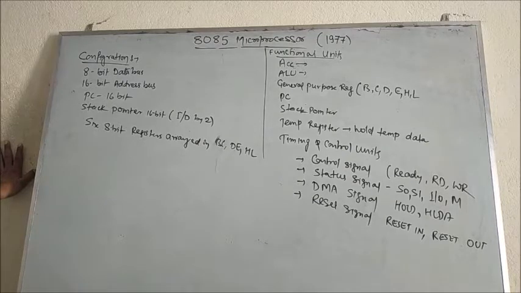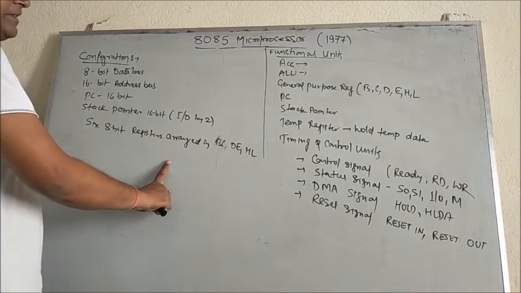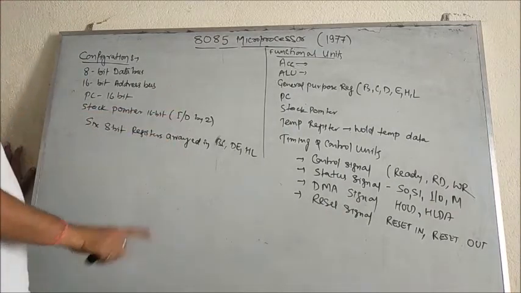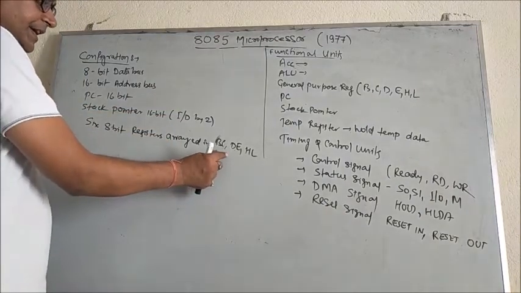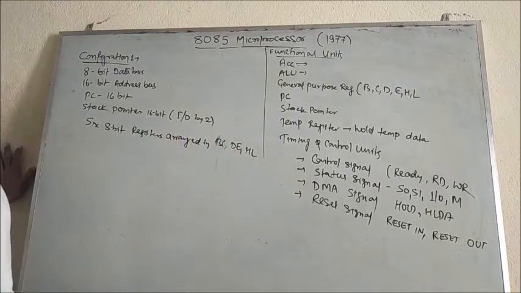Sometimes we need to pair these registers. They are paired like BC in one bunch, DE in one bunch, and HL in one bunch.